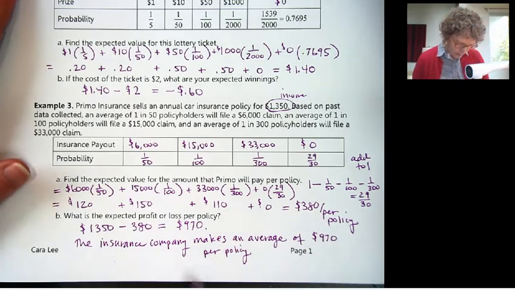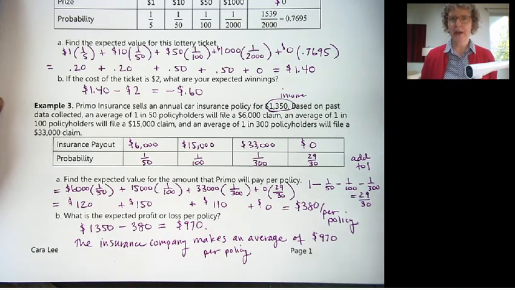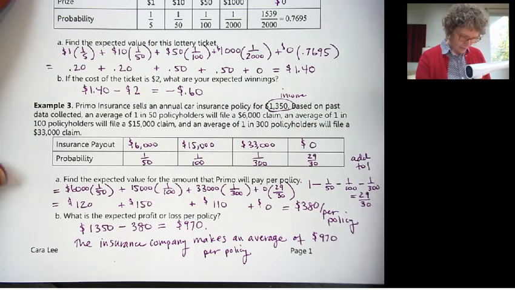Or we could have said expected, because it's not for sure, right? Something could happen the next year and there are a lot fewer claims than normal, or a lot more claims than normal. So this is based on past data, so it's what they expect, but there's no guarantee that that is going to actually happen.